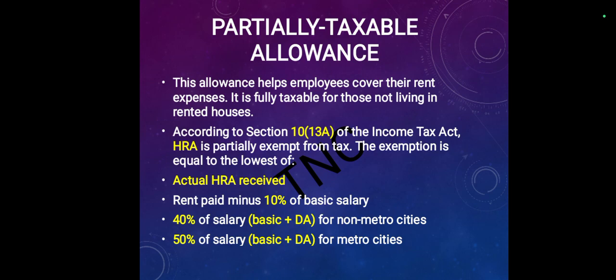The exemption is equal to the lowest of three amounts: the actual HRA received, and secondly, rent paid minus 10% of basic salary. Thirdly, based on whether the person lives in a metropolitan or non-metropolitan city, the percentage may vary: 40% of salary, and 50% of salary for people living in metropolitan cities.